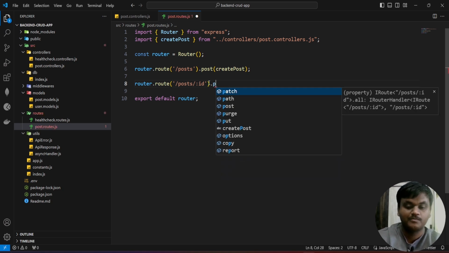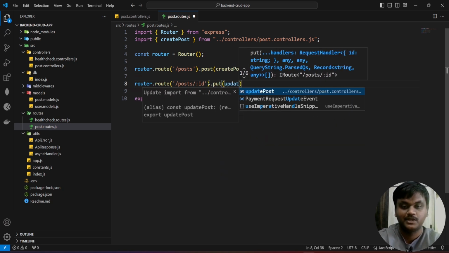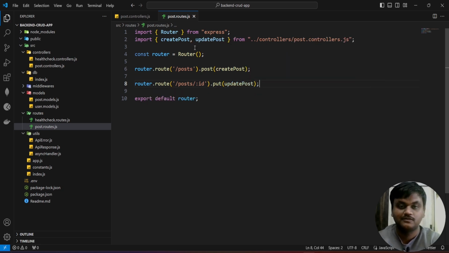and I'm going to call my put method. It is an update method, that's why we are going to call the put method, update post. Update post is auto completed, it is automatically imported from the post.controller.js file.